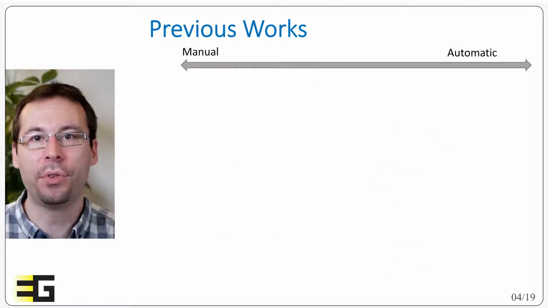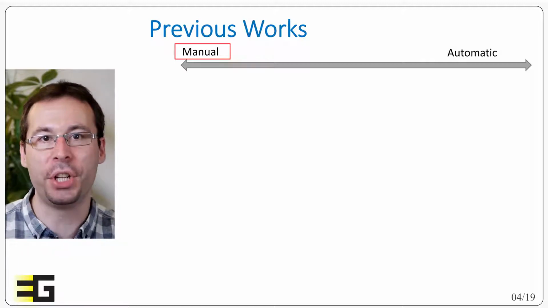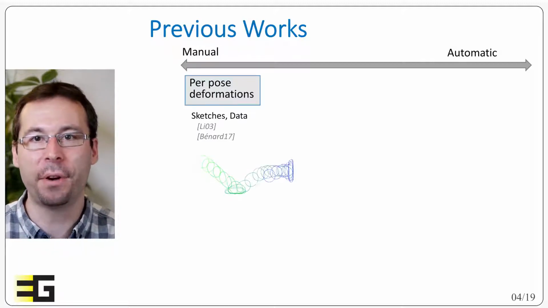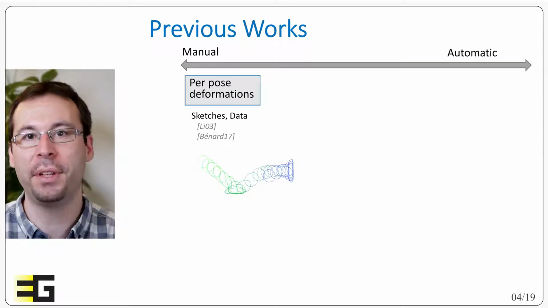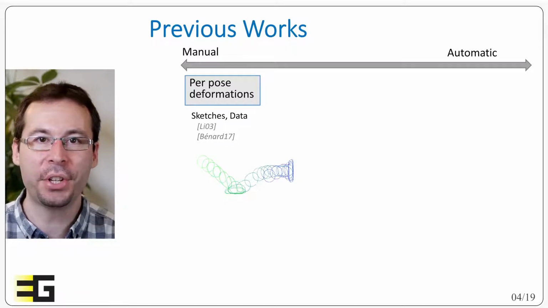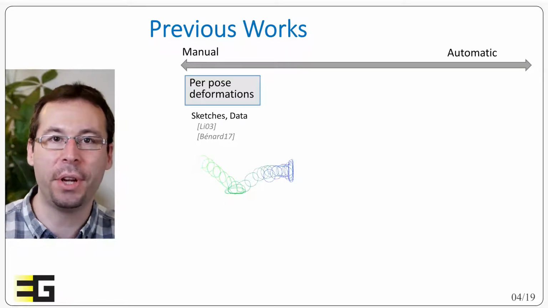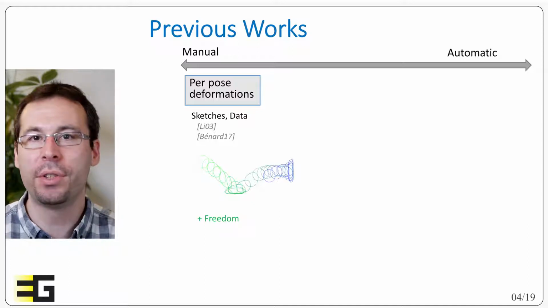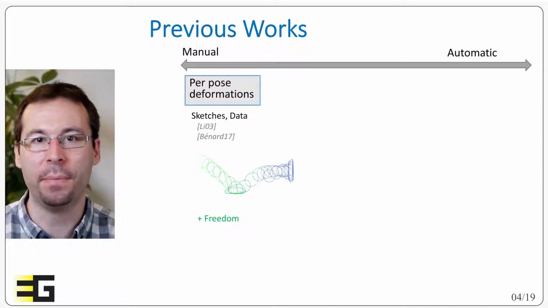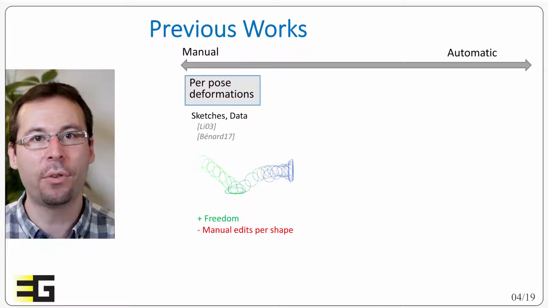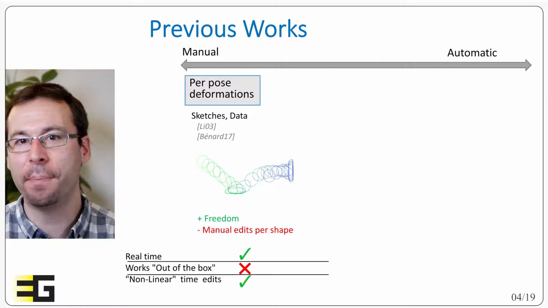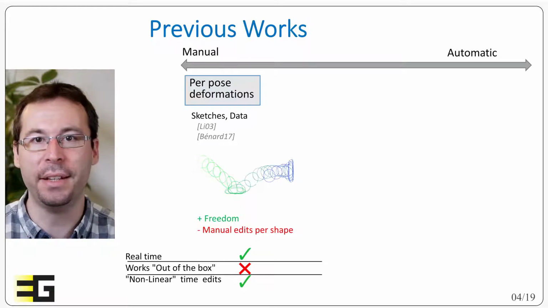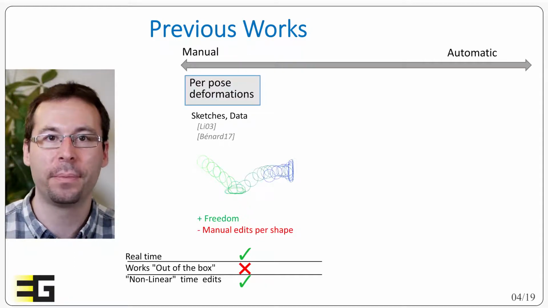If we look at the previous works, we have on one side the manual approaches. Lee or Bénard and colleagues, for instance, propose a way for the artist to carefully sculpt and sketch the shape that the deformed object should take during the motion and actions. And this deformation can be learned and adapted to different situations. This approach allows a very fine level of control and can often be applied in real time, but they require manual design for each individual shape.